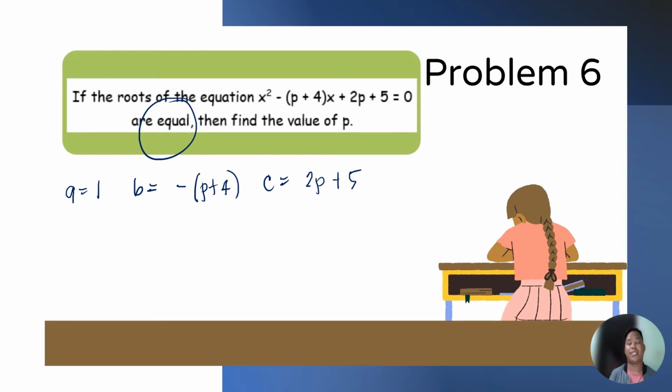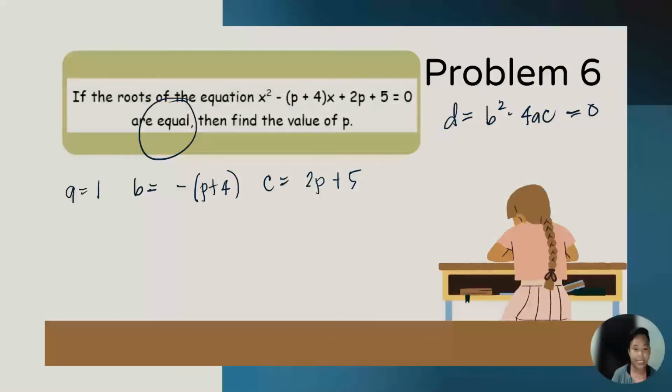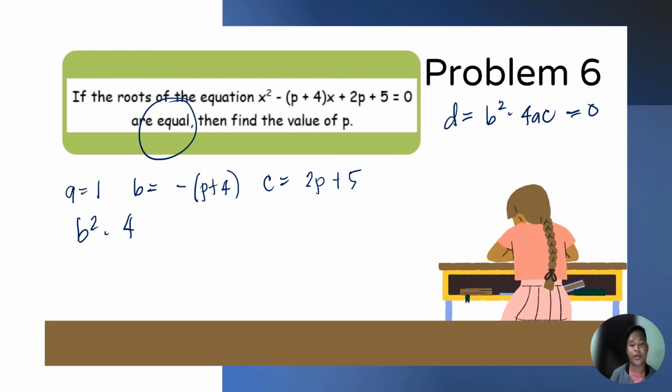So, the value of the discriminant must be equal to 0 para magkaroon po tayo ng equal roots yung ating given equation po. Then, we have d, so 0 po. So, let's start po with b squared minus 4ac is equal to 0.